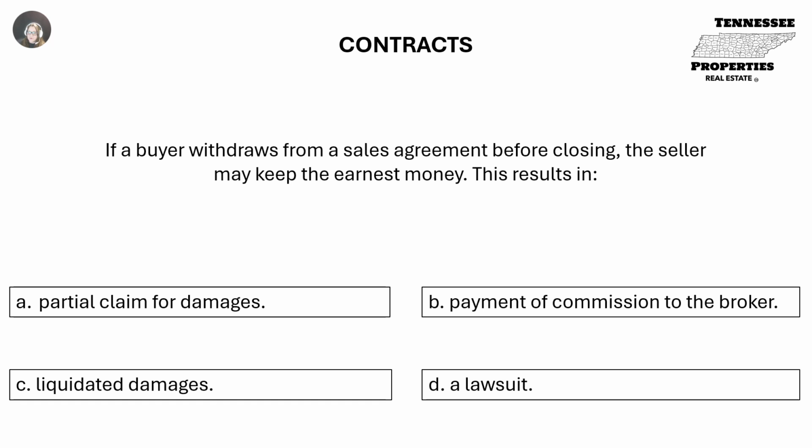If a buyer withdraws from a sales agreement before closing, the seller may keep the earnest money. This results in A. A partial claim for damages. B. Payment of commission to the broker. C. Liquidated damages. Or D. A lawsuit. C. Liquidated damages.